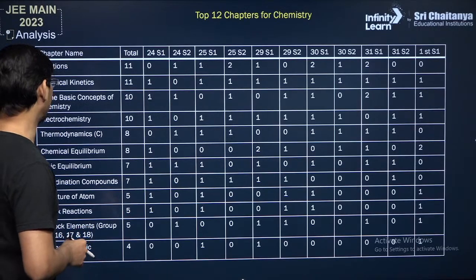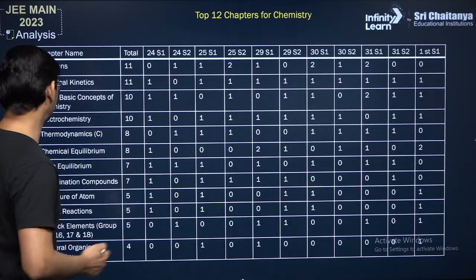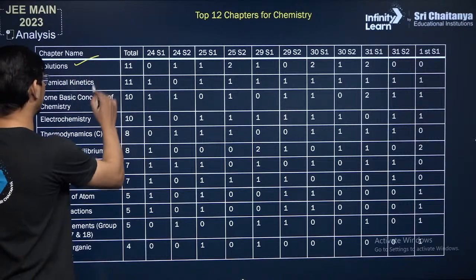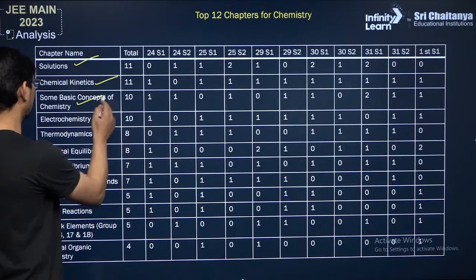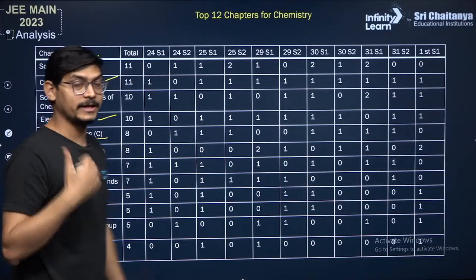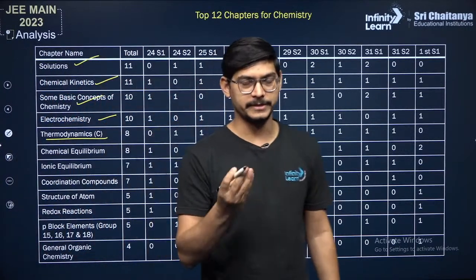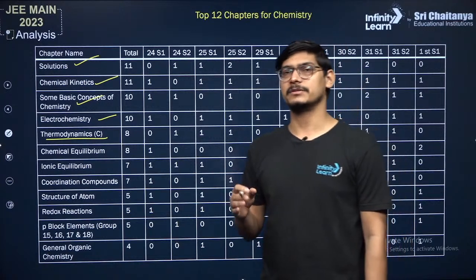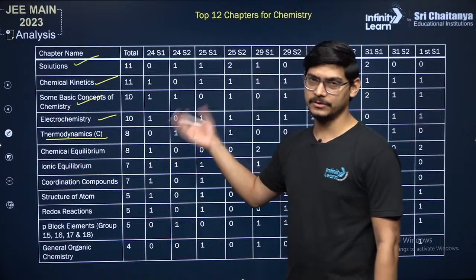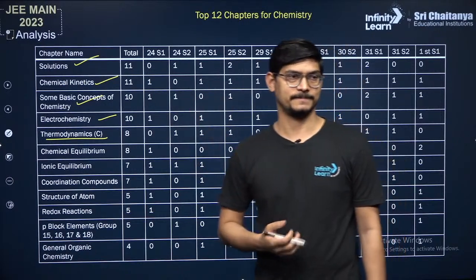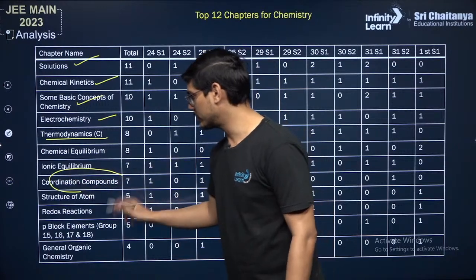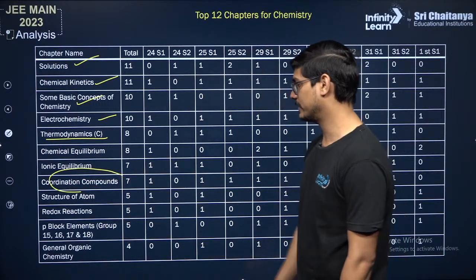So the top 12 chapters of chemistry, I will also discuss them, don't worry. Solutions, chemical kinetics, basic concepts of chemistry, electrochemistry, thermodynamics, right? You may not get a direct question, but entropy, Gibbs energy, enthalpy are used in other parts of chemistry also. And thermodynamics will also benefit you in physics. You guys know that, right? Then equilibrium, coordination compounds, structure of atom, redox reactions, p block elements, and GOC.